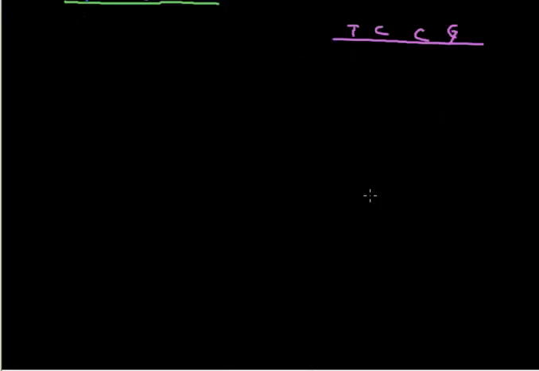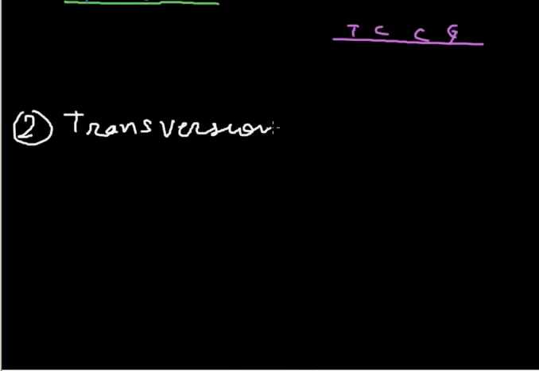Now we will take an idea about the second method, that is transversion. In the transition, purine is replaced by purine and pyrimidine is replaced by pyrimidine.